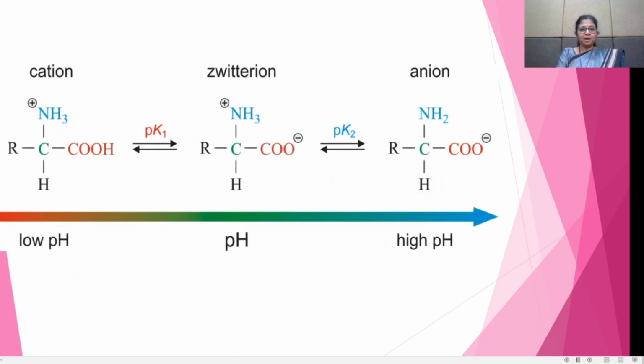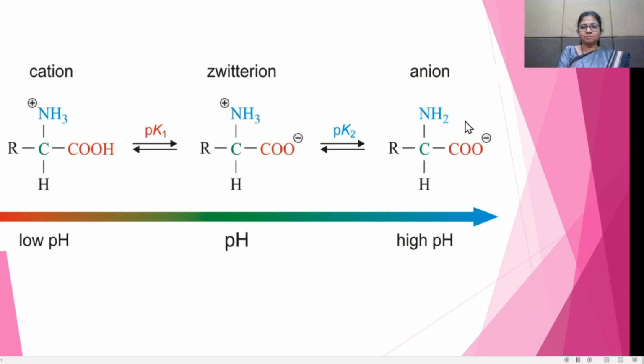Now see, according to the pH, they form different forms. At low pH, approximately 2, these amino acids form the cation. At high pH, they form the anion.